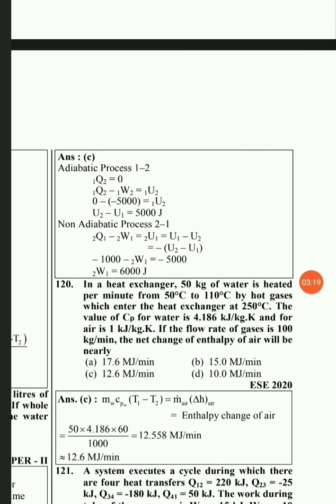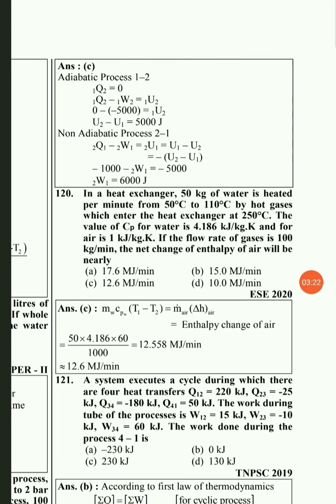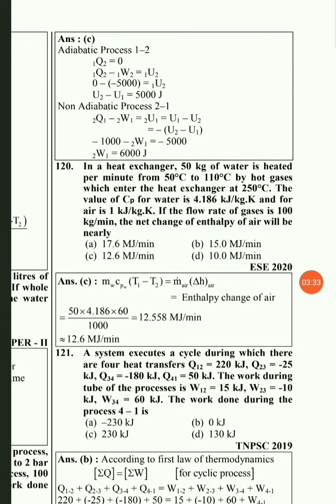So here, next question: in a heat exchanger, 50 kg of water is heated per minute from 50 degrees Celsius to 110 degrees Celsius by hot gases which enter the heat exchanger at 250 degrees Celsius. The value of Cp for water is 4.186 kilojoule per kg Kelvin, and for air is 1 kilojoule per kg Kelvin. If the flow rate of gases is 100 kg per minute, the net change in enthalpy of air will nearly be. So here we just have to use an equation, that is, heat transfer from the air or gases will be equal to the heat gain by the hot water.